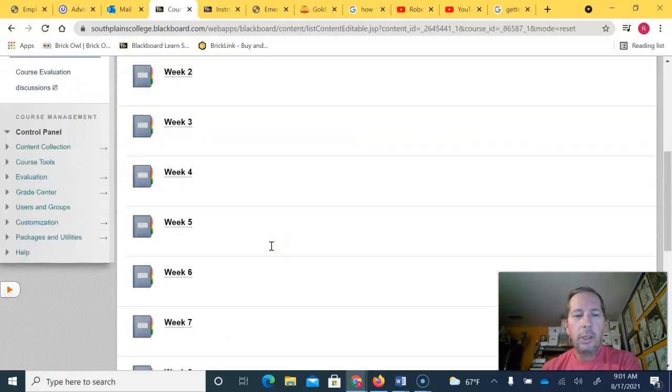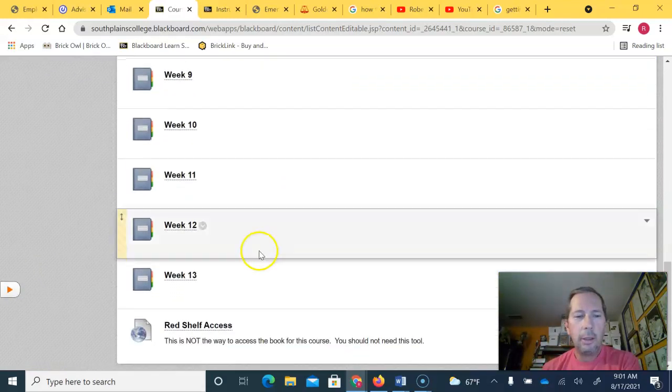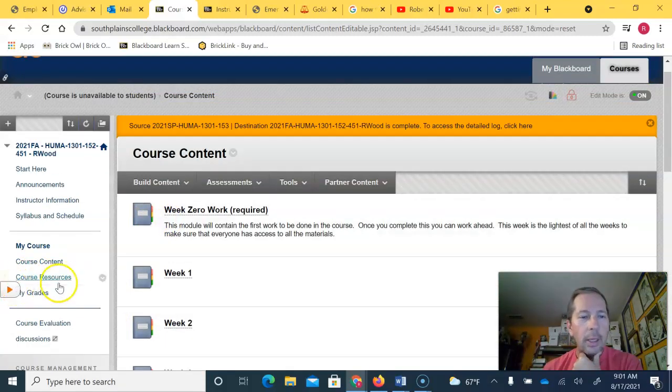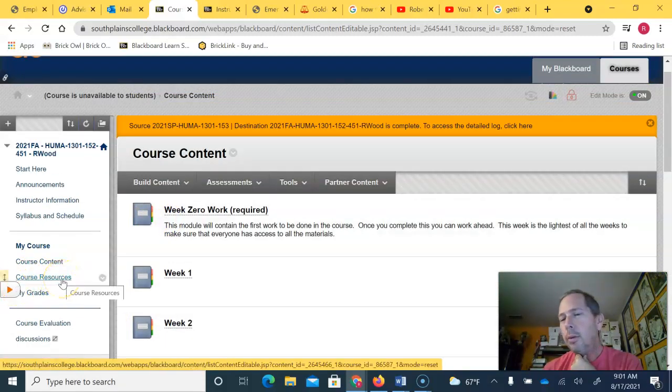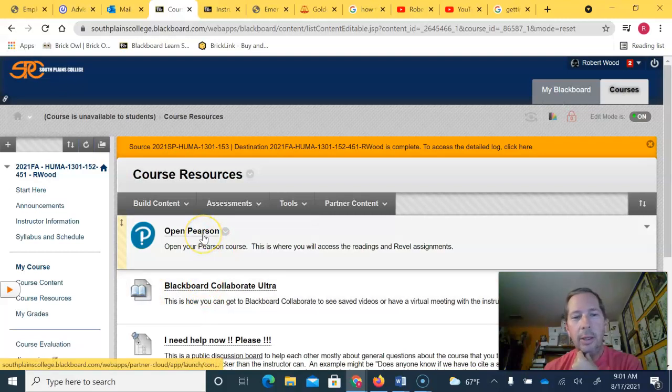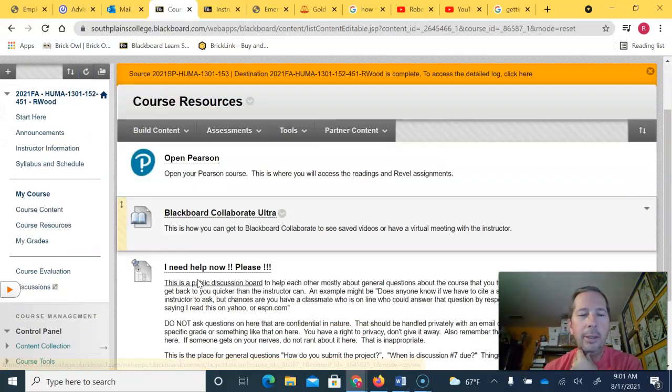But each week in the course content, you'll come along and go to whatever week we are working in. If you know what you need to do and you don't need to enter through the modules, you can go to the links on the, for some things like there's a direct link to Pearson in the course content or to Collaborate for your meetings.